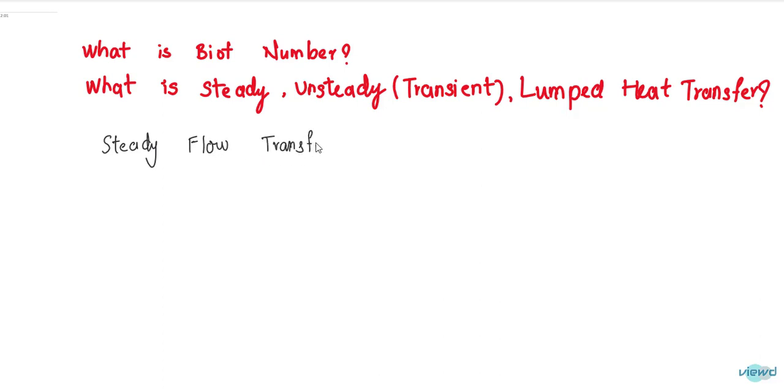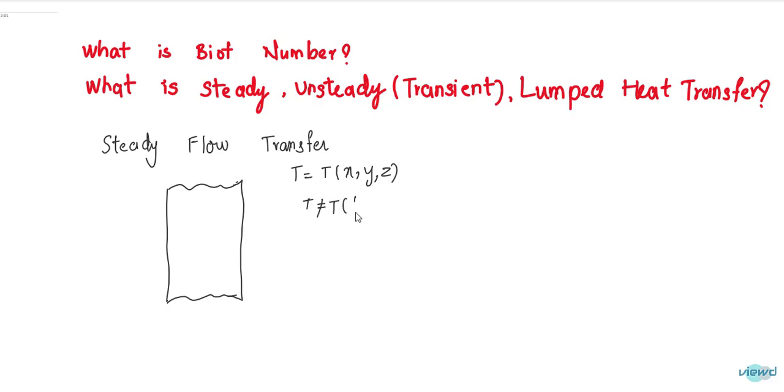In steady flow heat transfer, there is constant heat flow rate. That means there is no temperature change with time at any point. So temperature is a function of space coordinate, and it is not a function of time.